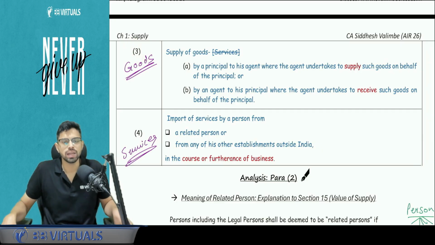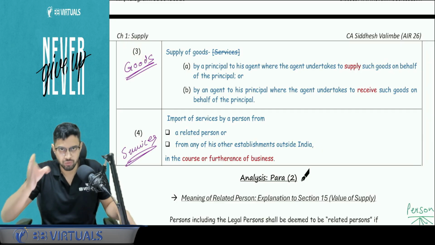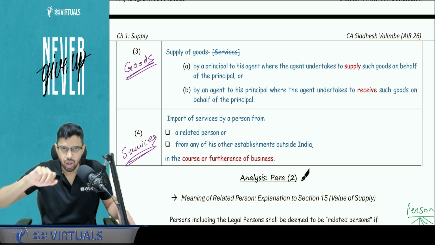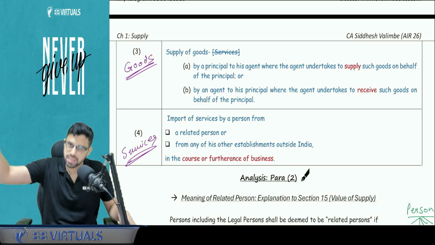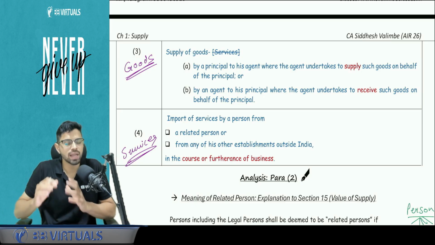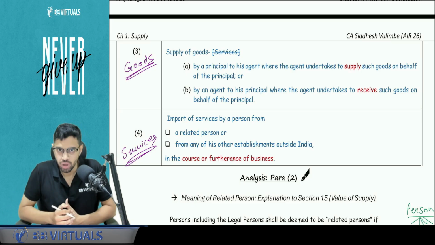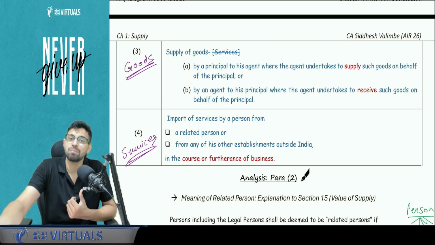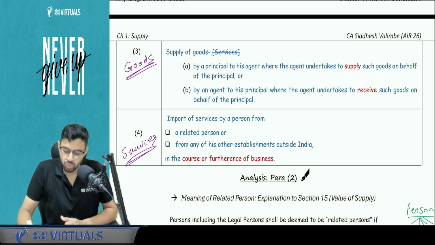What is paragraph number 3? Paragraph number 3 talks about the transfer of goods between principal and agent. So that agent can supply ahead, or vice versa is possible. The agent is receiving the goods and giving back to the principal. A lot of times we think that agent means who is supplying on our behalf. No, it can be supplying on our behalf or it can be receiving on our behalf. And what do you mean by agent?